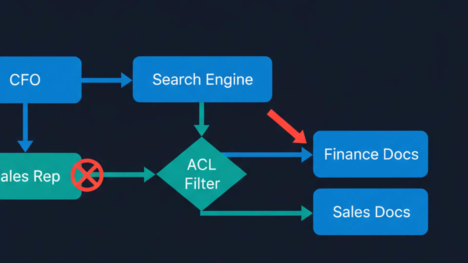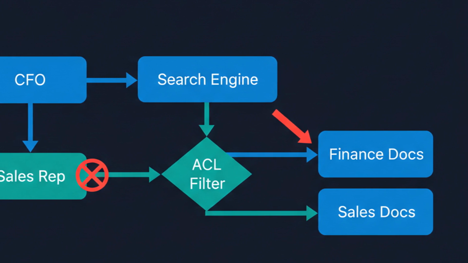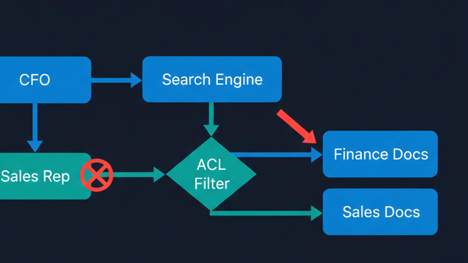Permissions are where enterprise search gets genuinely hard. A salesperson and a CFO query the same engine but must see different documents. You have three patterns. Pre-filtering, applying ACL constraints inside the vector query, which we did earlier, is the safest but can hurt recall if your index isn't filter aware.